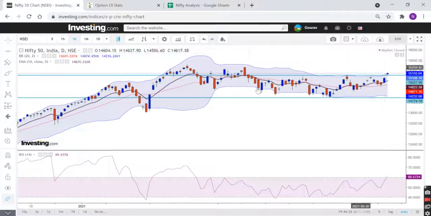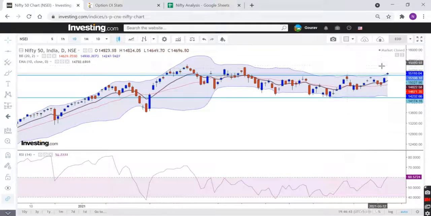And how long might it take? This range is from March. So March, April, May, 3 months. So in the next 1.5 months, we can expect an 800 point kind of rally. That doesn't mean that every day the market will go up. In that also we can get pullbacks and down days. So this is from a medium term perspective.